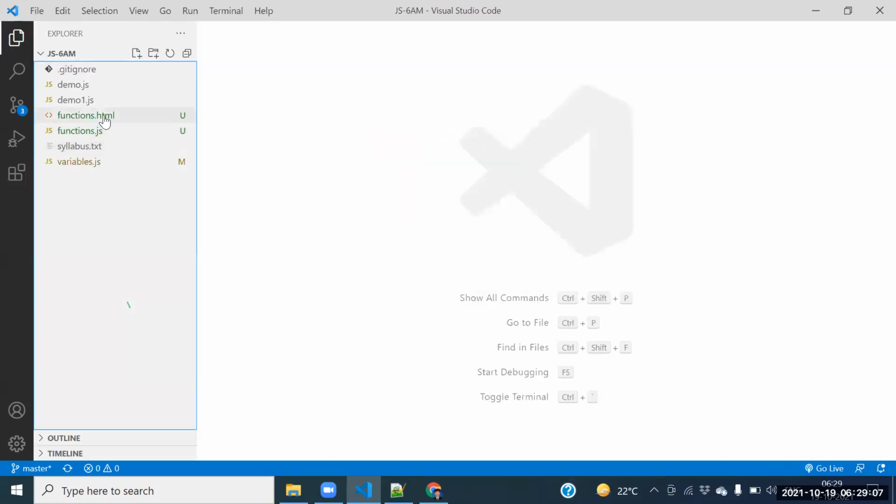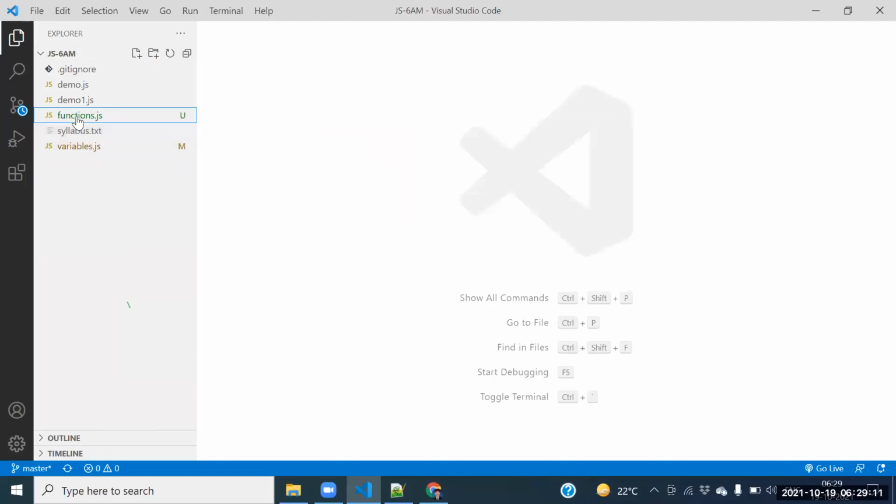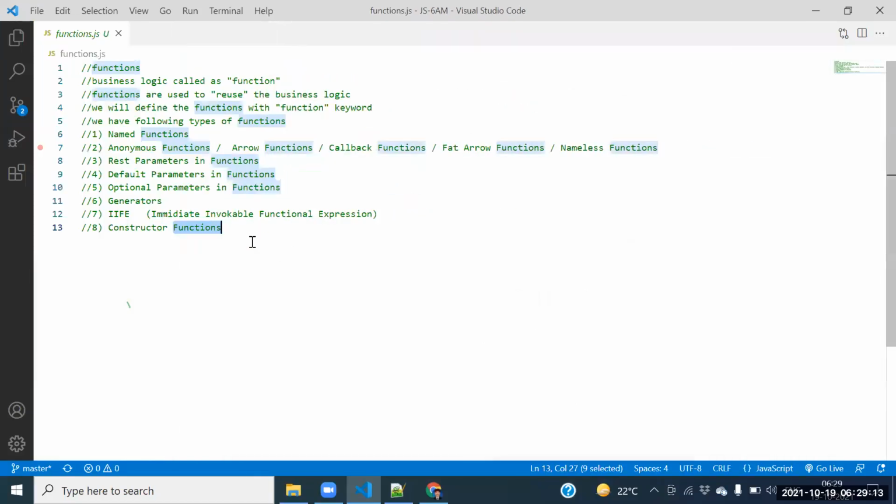Guys, but before going to that one, let me go for the syntaxes also. Will you people tell named function syntax? What is a named function?